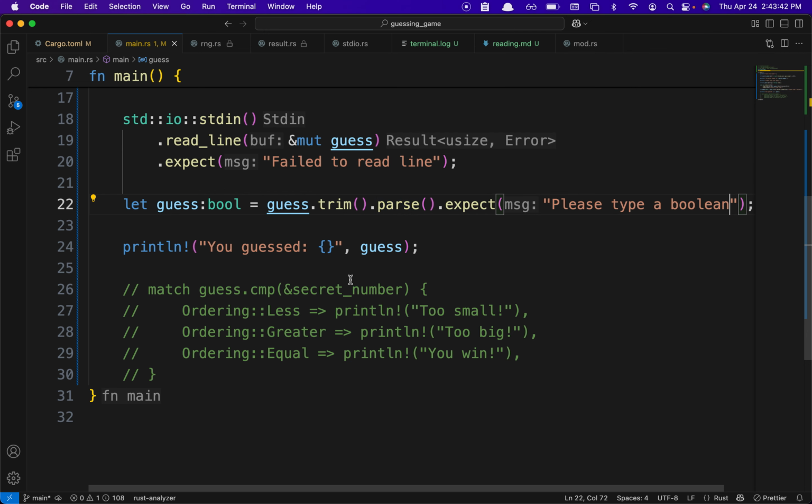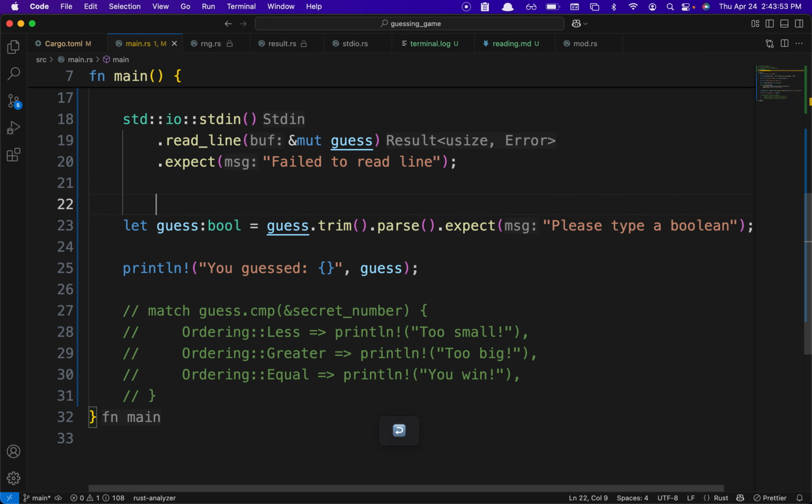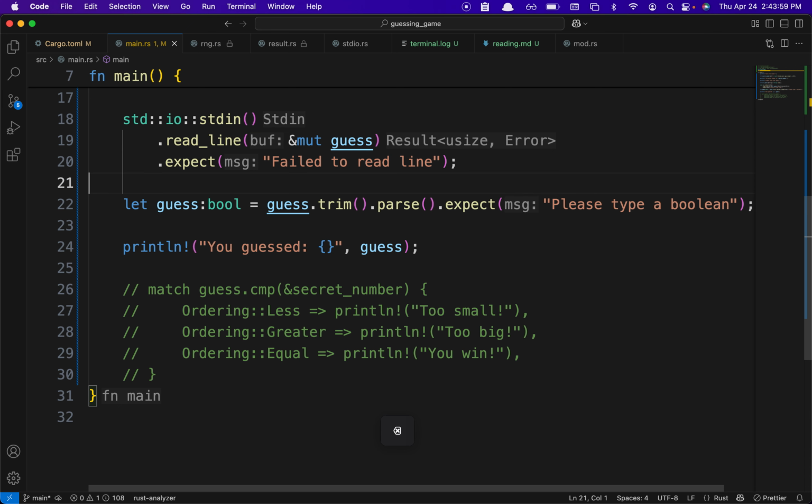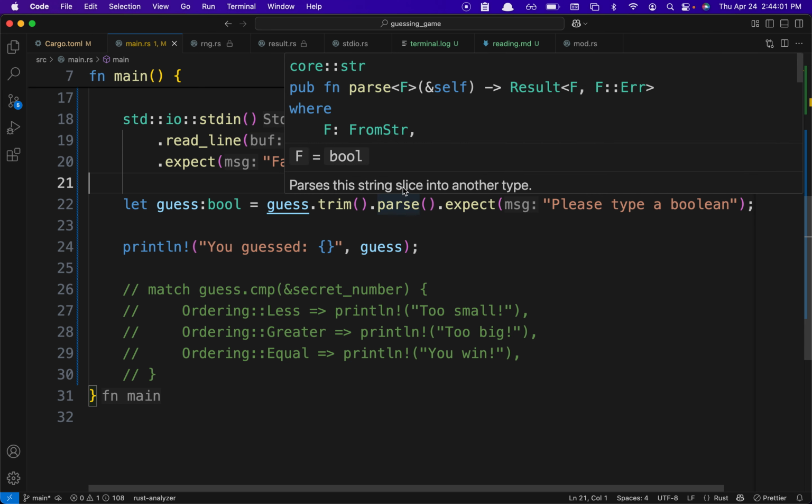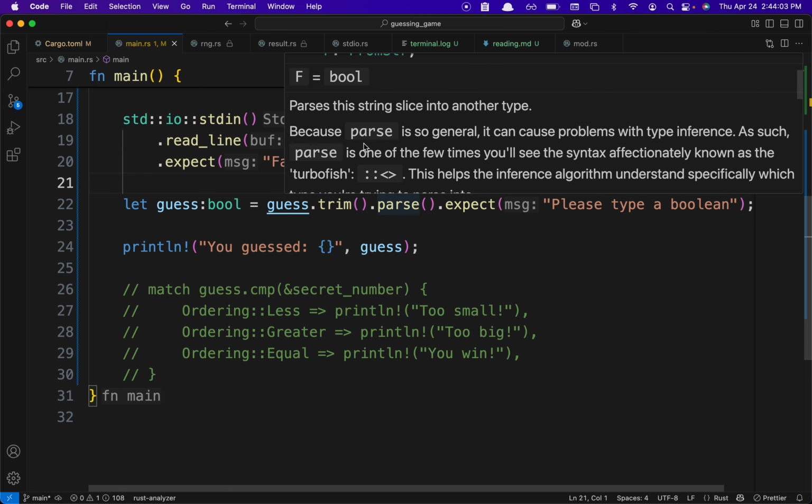Usually, for example, in Golang, we say Atoi, which is string to integer, or Itoa, integer to string, and we use a library called conv, for conversion, right? As we can read here, since parse is so general, it can cause problems with type inference.